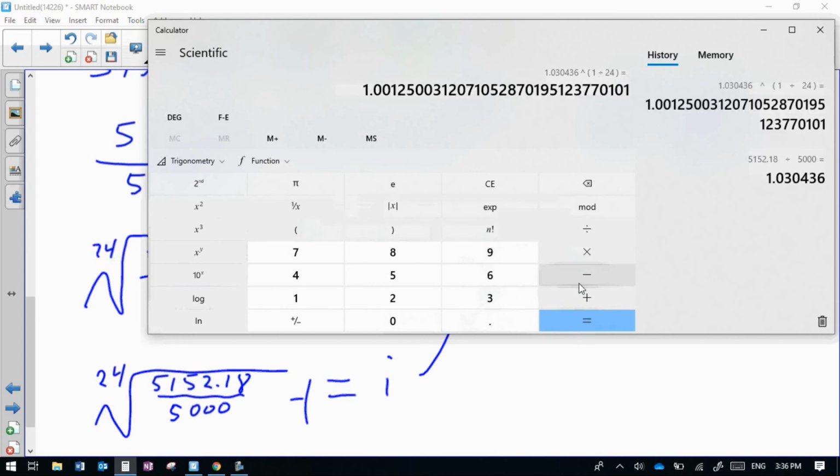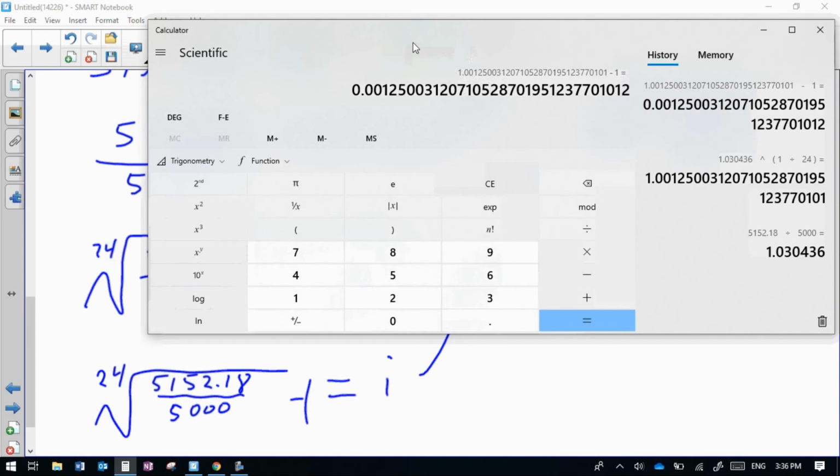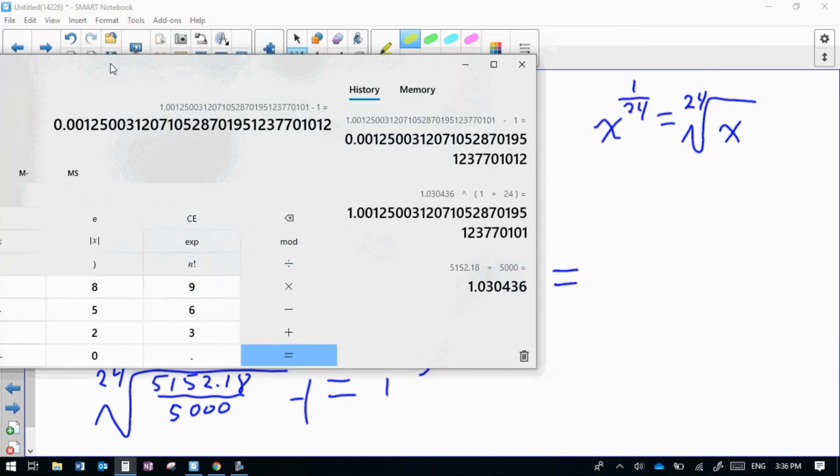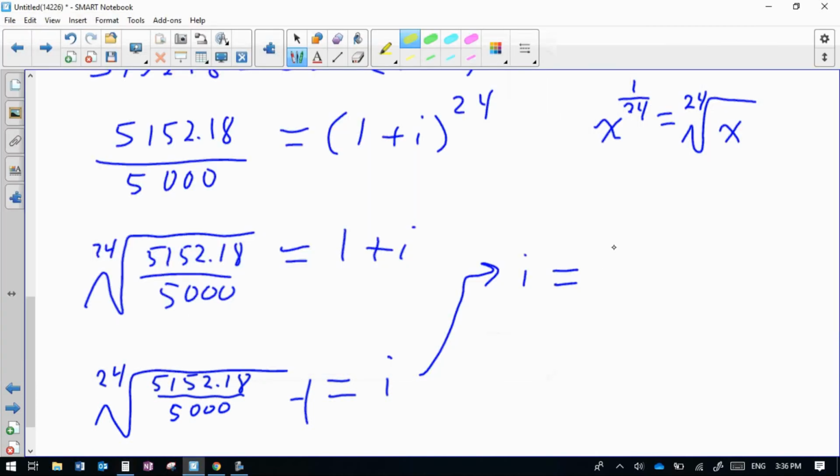I get this number right here, and then I minus 1 from it. And I'm getting this very funny number for I, 0.001250. So it seems like a very funny interest rate, very small.